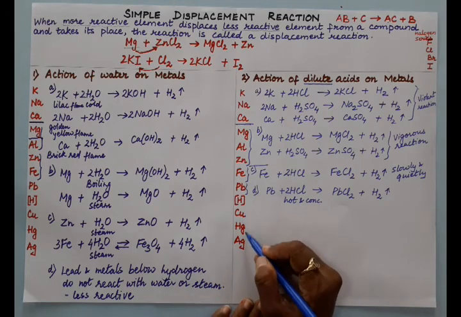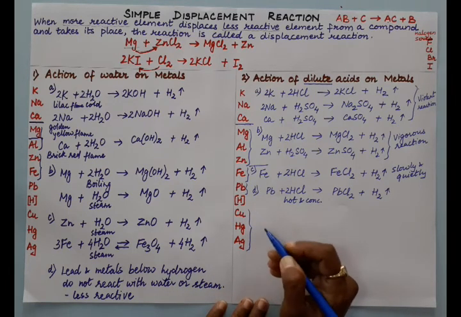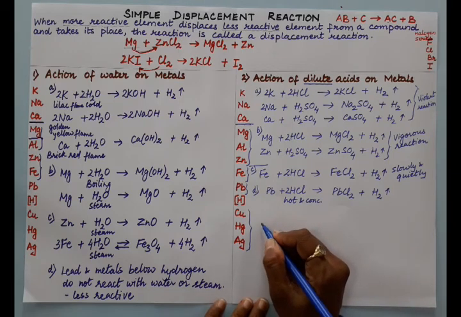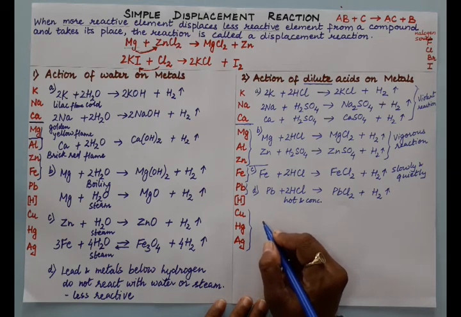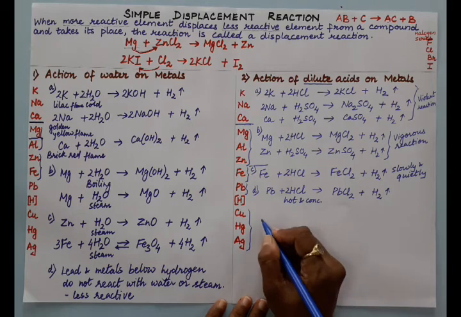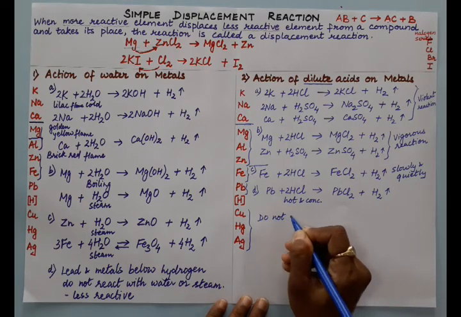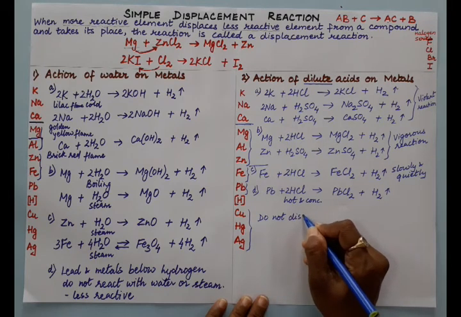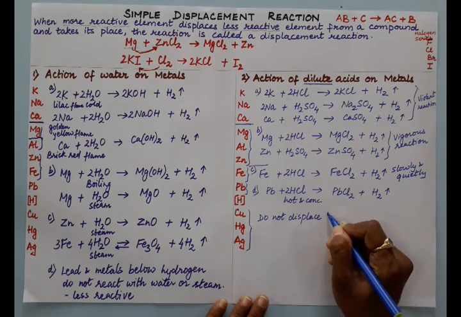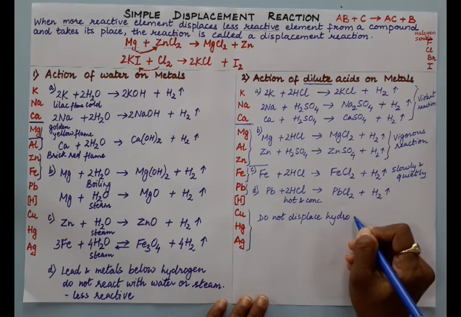Now the metals which are below hydrogen do not react with dilute acid to displace hydrogen. So these metals do not displace hydrogen from acid.